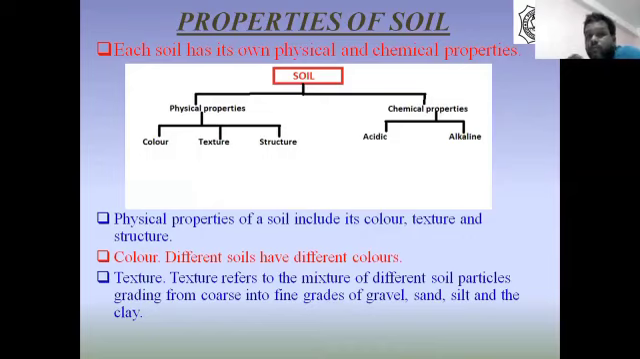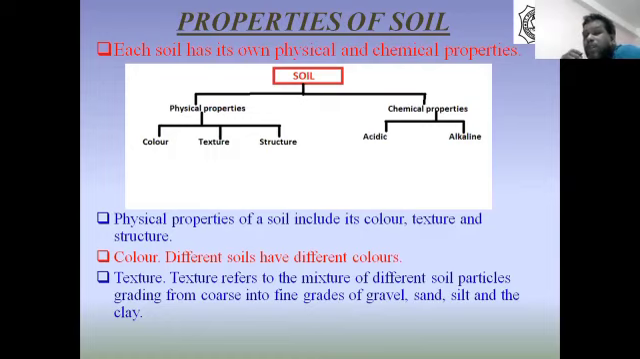Now, let us see on the basis of what the properties of soil are classified. Soil may be classified into physical property and chemical property. Soil has mainly two properties, that is physical properties and chemical properties. Now under physical properties, what comes? Color of the soil, texture of the soil, and structure of the soil. These three come under the physical properties, whereas in chemical properties,